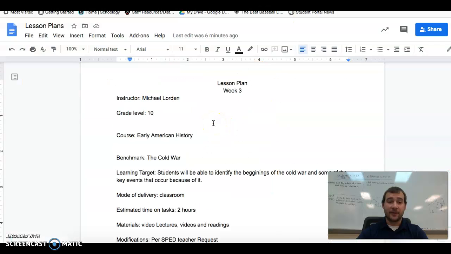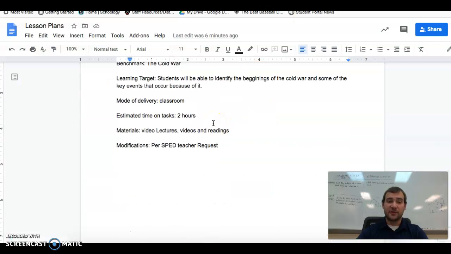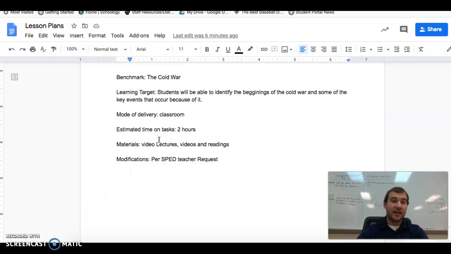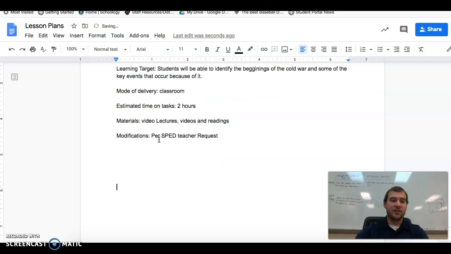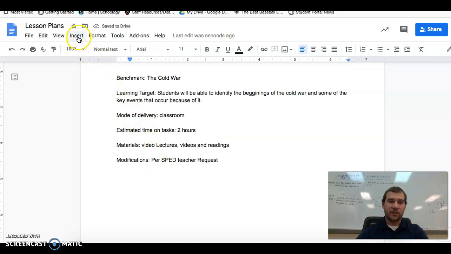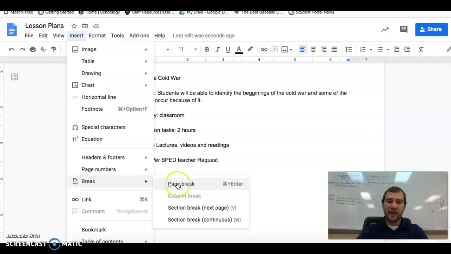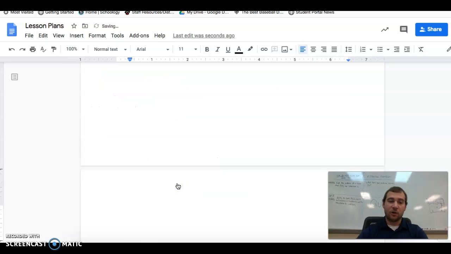Now let's say this is my paper. Okay, so here's how you do it. We don't just put the citation in our paper. It needs to be a standalone product, AKA, we have to make sure it's on its own page. And we don't just click the space bar, or click enter a bunch of times to make sure we get down there. We just do this one thing. We go insert. We scroll down here to break. And then we put a page break. Boom. And now we're on our own page. Nice and easy. We center it.